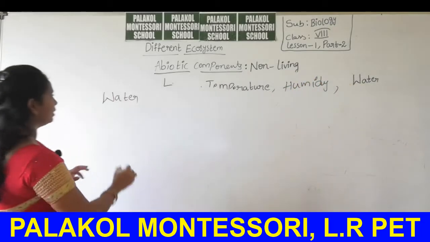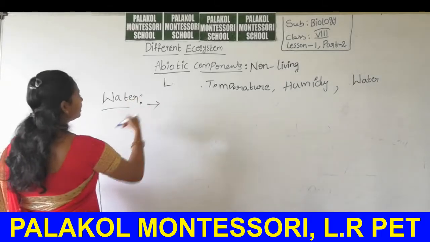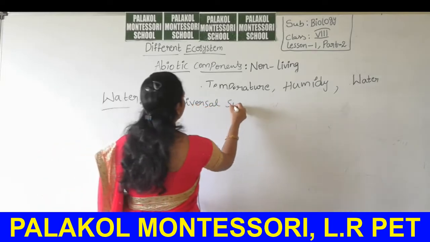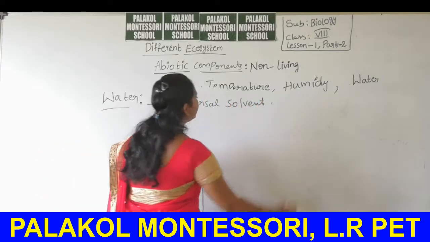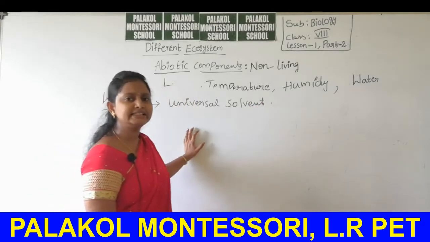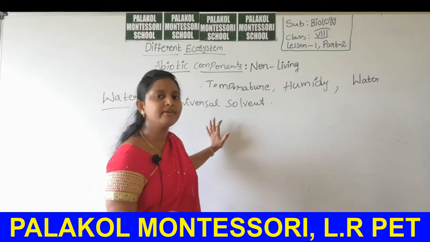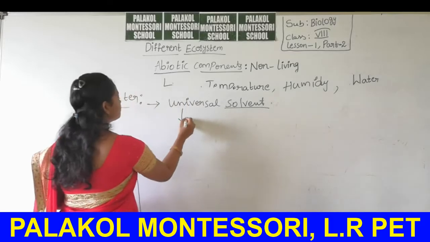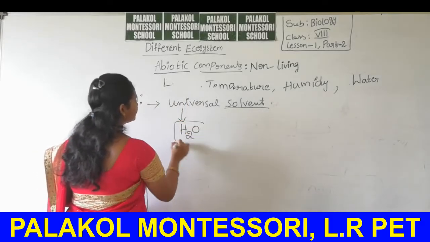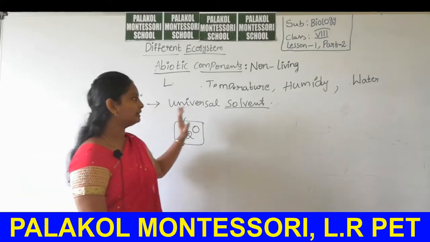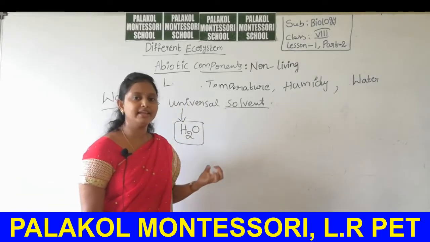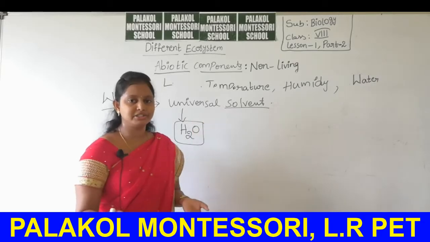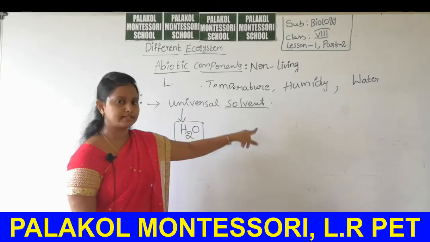Then water. Water is simply called the universal solvent. Why? Because in each and every organism, if you observe any organism's body, the most abundant solvent is water. That's why it is called the universal solvent, and all the animals and all the plant bodies need water as a solvent to do their functions. That's why it is also called the universal solvent.